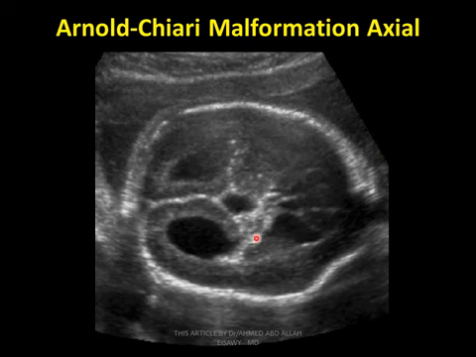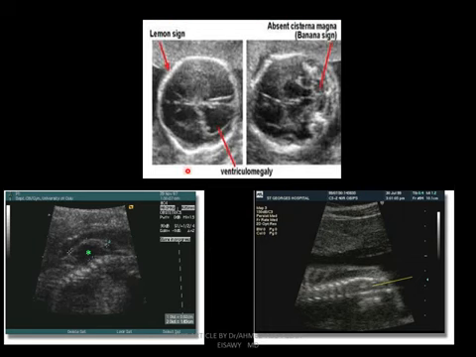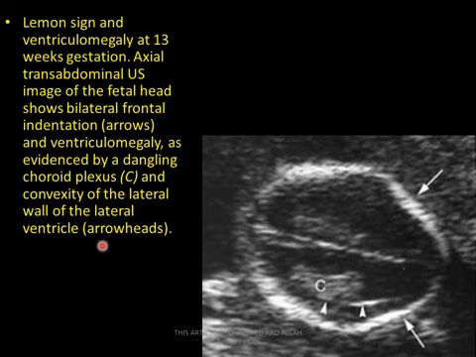Arnold-Chiari malformation, and this is axial. As we see in this Arnold-Chiari malformation, lemon sign and absent cisterna magna. Lemon signs and the banana sign of the cerebellum, lemon sign of the frontal bones, and ventriculomegaly. This is myelomeningocele, as we see. Lemon sign and ventriculomegaly at 13 weeks gestation.